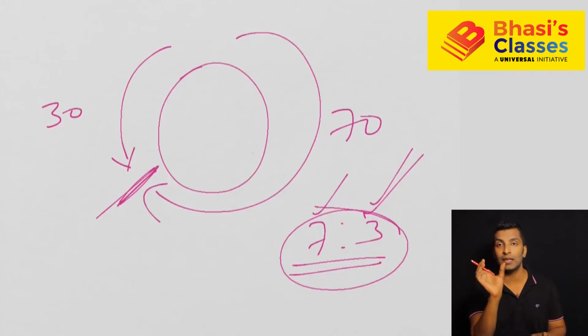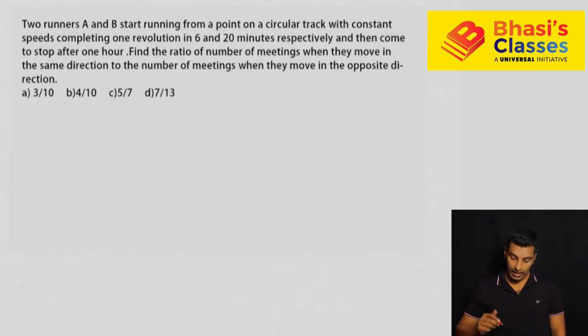So in the same direction, when you meet for the first time, 1 round lead, second time 2 round lead, nth time n round lead. In the opposite direction, meet for the first time, together they cover 1 round, fifth time together they cover 5 rounds, nth time together they cover n rounds. I hope this concept is clear for all of you. Now take a look at this question so that you will understand it in a much better way. Take a minute and solve this question.